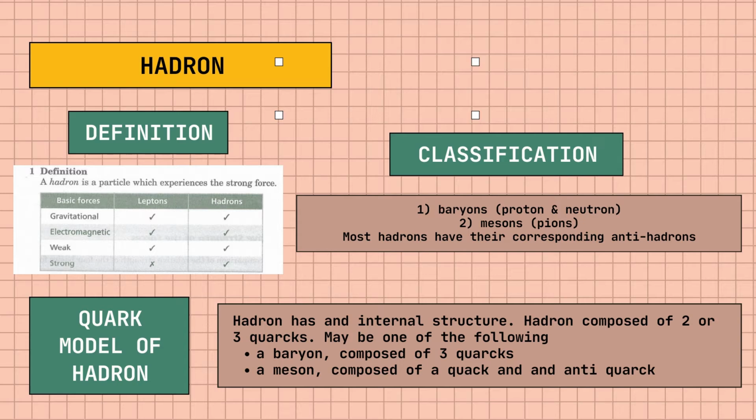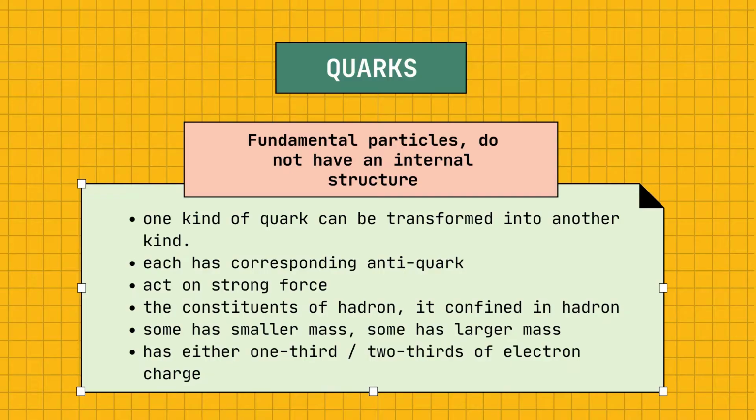Lastly, for the quark model of hadron, a hadron has an internal structure. Thus, hadron is composed of 2 or 3 quarks. A hadron may be one of the following, which is a baryon composed of 3 quarks. Not necessarily all 3 quarks must be different. And second, a meson. It is composed of a quark and anti-quark.